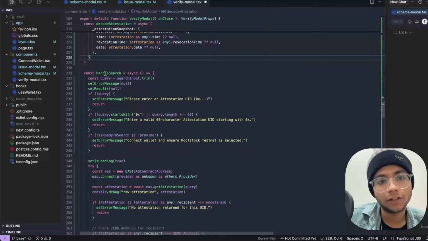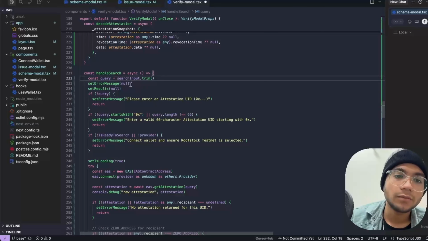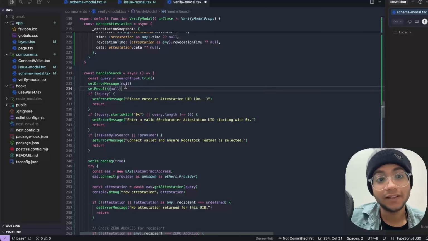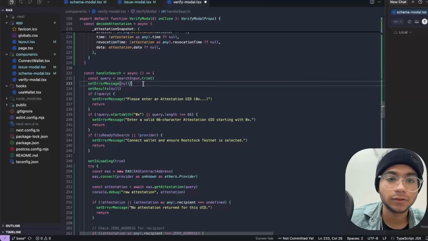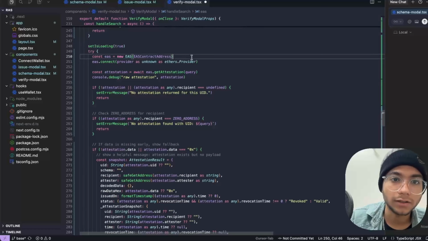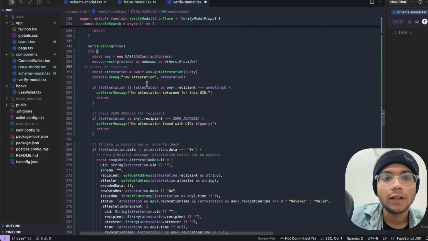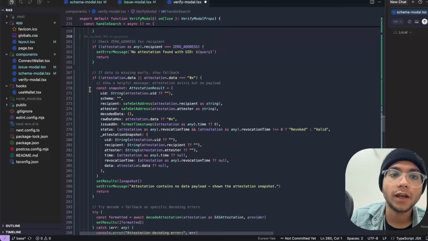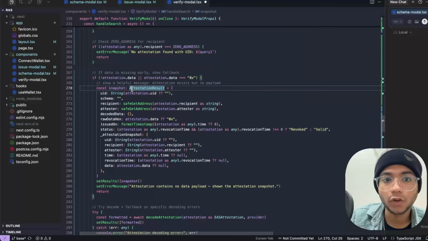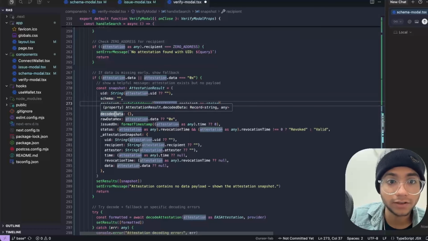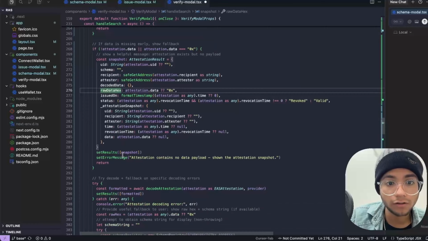Thereafter, we have the handle search constant function, which passes a query to the search input, using the searchInput.trim function to trim and organize it. Thereafter, we are declaring the label to do so, until it fetches the EAS contract and gets the attestation with that UID which we got earlier. We are declaring a snapshot constant here, which passes the UID of the attestation, schema, recipient, attester, decoded data, and all of that data.